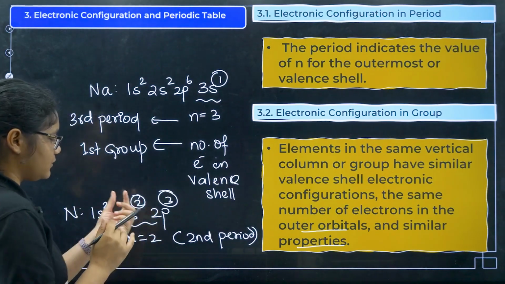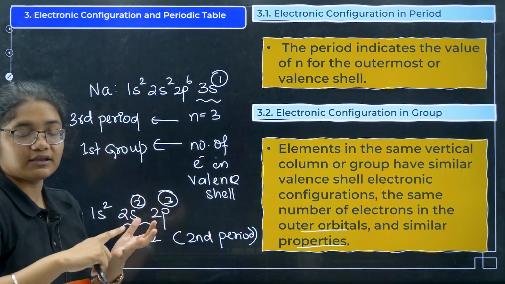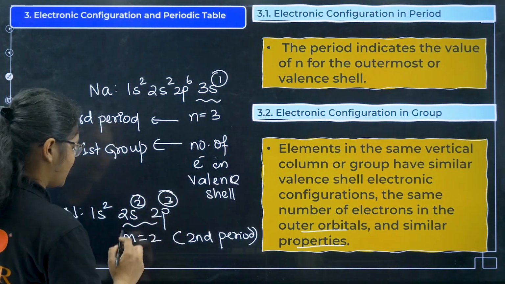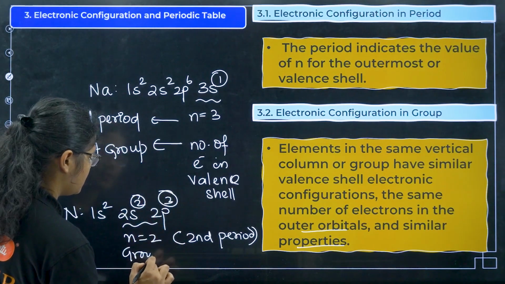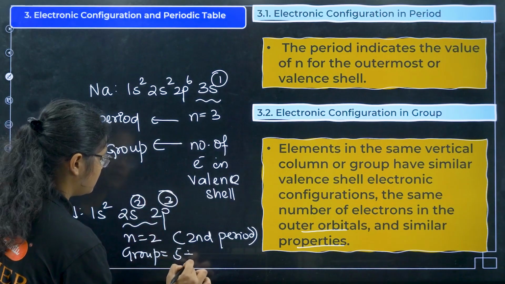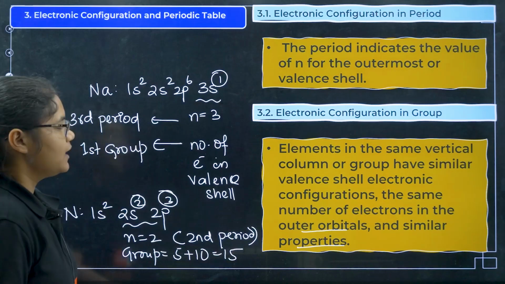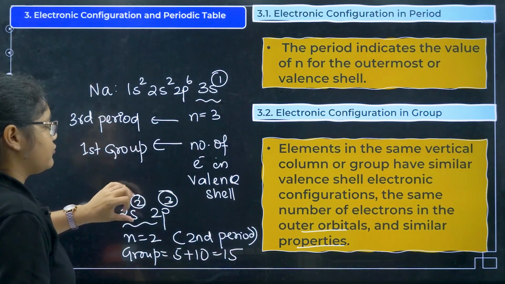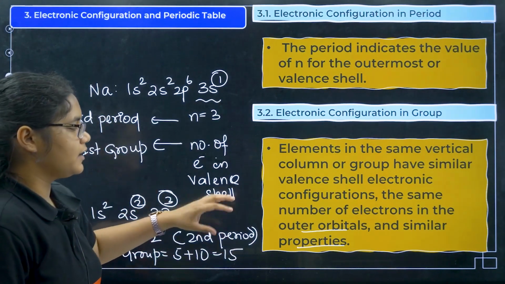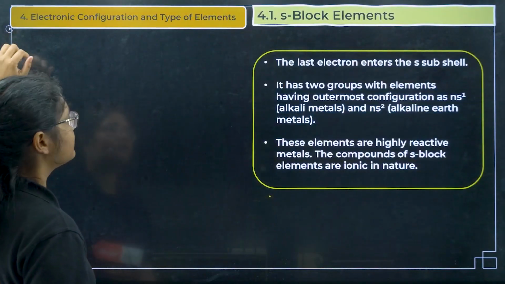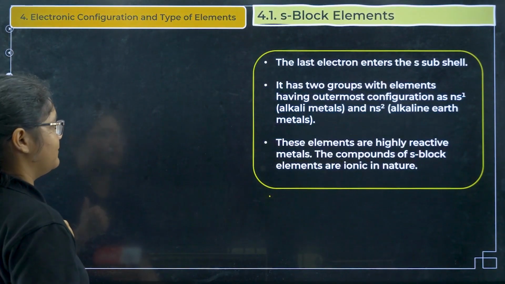If the total number of valence electrons you get is 3, 4, 5, 6, 7, then you have to add 10 to that. So if I'm getting 5 here, the group number will be 5 plus 10, that is 15. Okay, similarly, by seeing the electronic configuration you can easily predict the group number and the period number.